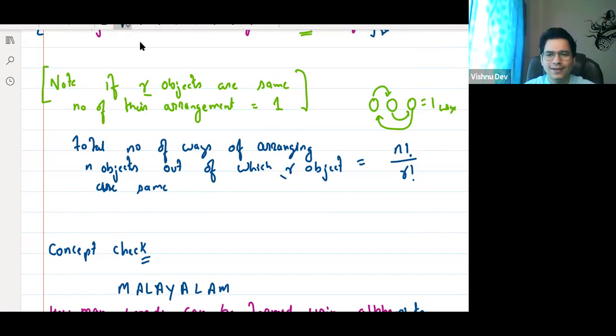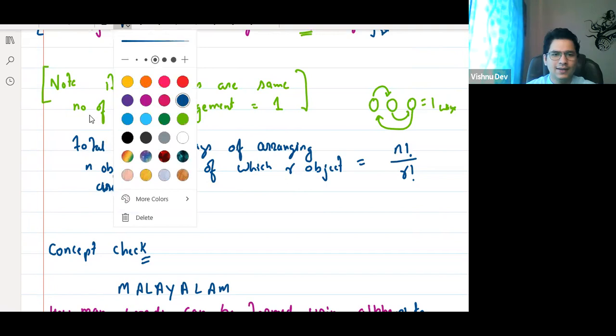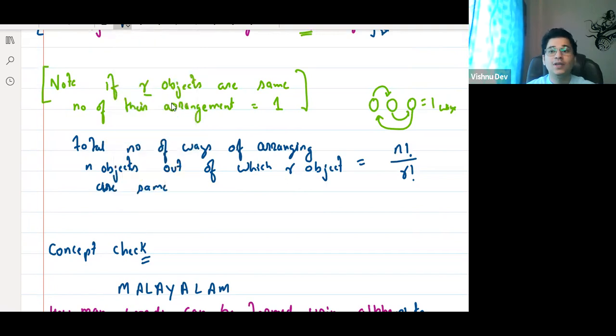Are you getting the concept? Everything is covered. I will send this. You guys remember I said that if the objects are same, then the order will not matter. It doesn't matter if you keep them in different positions. If it can be repeated, then again, repetition is selection, and I'm talking about arrangement. You have to be very clear whether it is selection or arrangement.